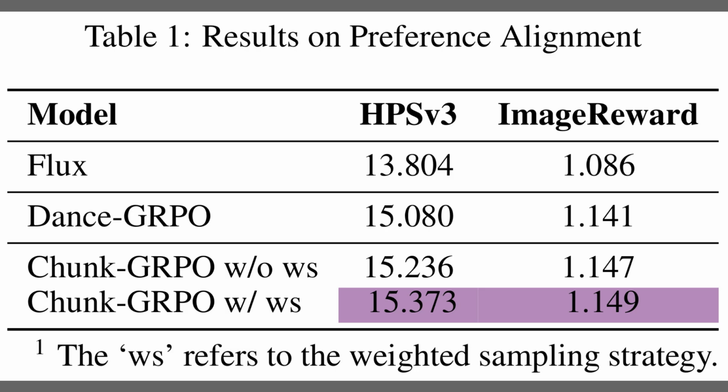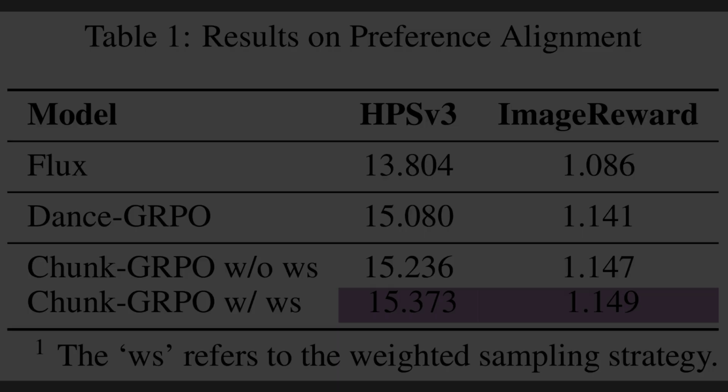Table 1 shows preference alignment using HPS version 3 and image reward, which are learned scores that estimate how closely images match human preferences. Compared with Flux and Chunk-GRPO, chunk-level training without weighted sampling reaches about 15.2 on HPS version 3. Adding weighted sampling lifts it to about 15.4 and slightly improves image reward.